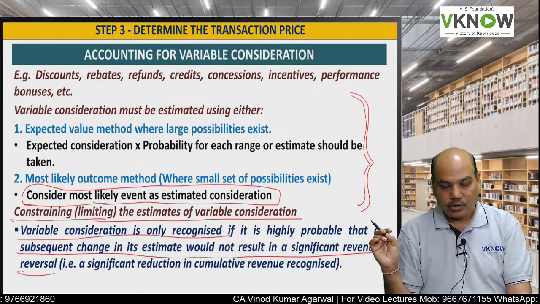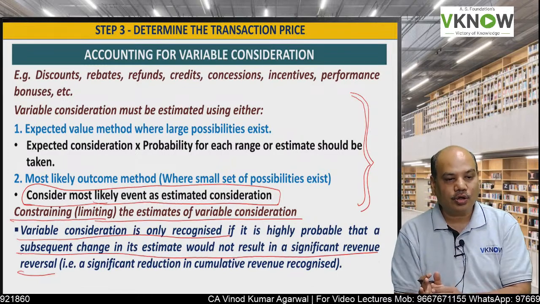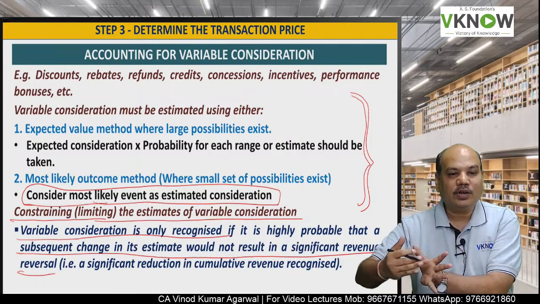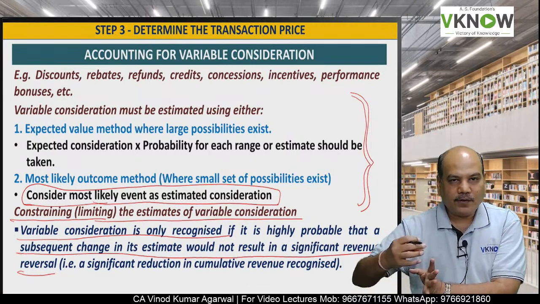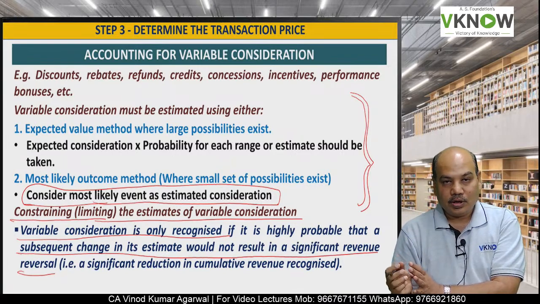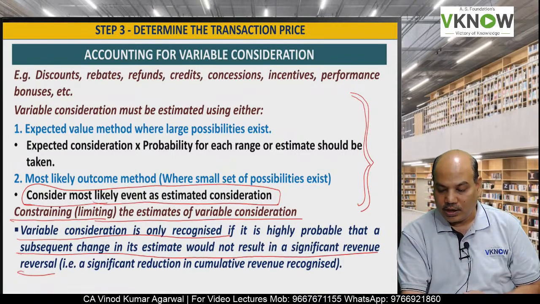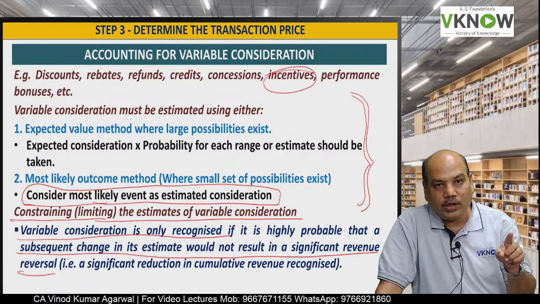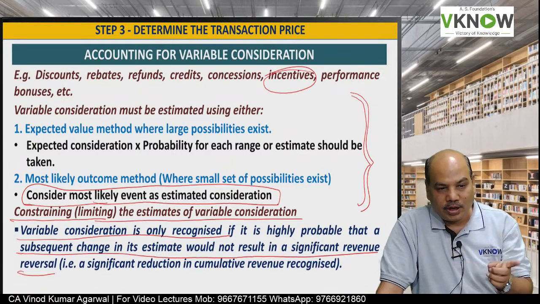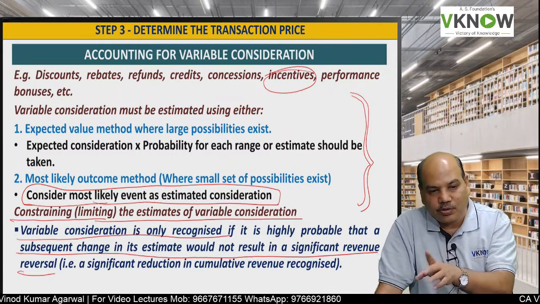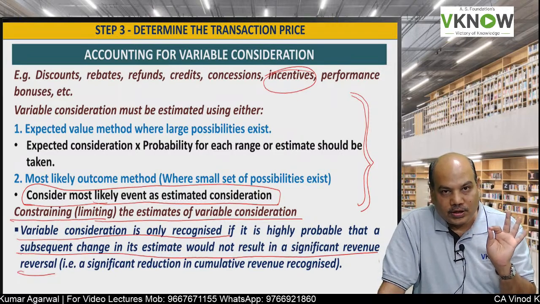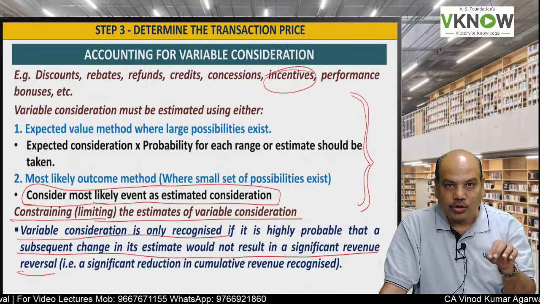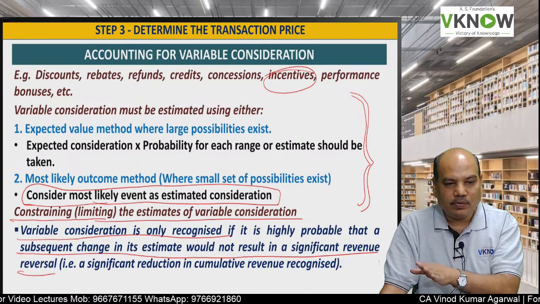the revenue. Like for example, in case of construction contract, the question in the exam and in your study material, that if you complete the work on time, you will get 5,000 rupees extra amount. Now this 5,000 is a variable consideration that will be received by the entity only if the work is completed on time and as per the specification, as per the quality. But you will consider that in revenue only when you are sure that a significant reversal will not take place.